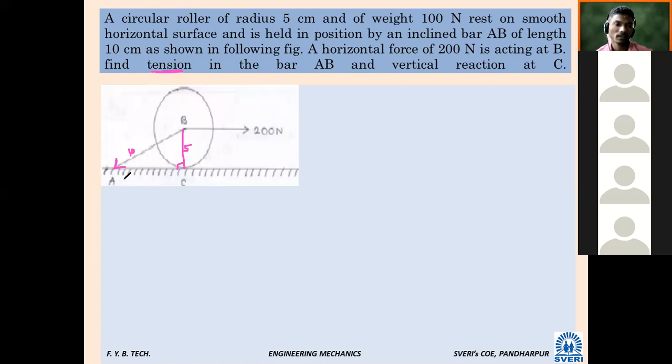Sin of A, opposite upon hypotenuse. You can apply sin A. What will be sin of A? Diagonal how much? 10. Sorry, 5 by 10. So 0.5. Correct. So what will be the angle A? Sin 30.